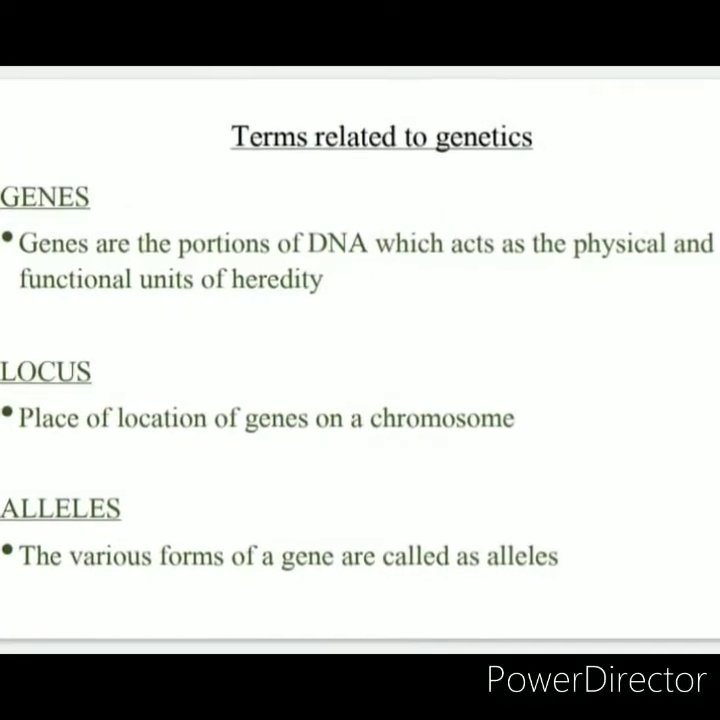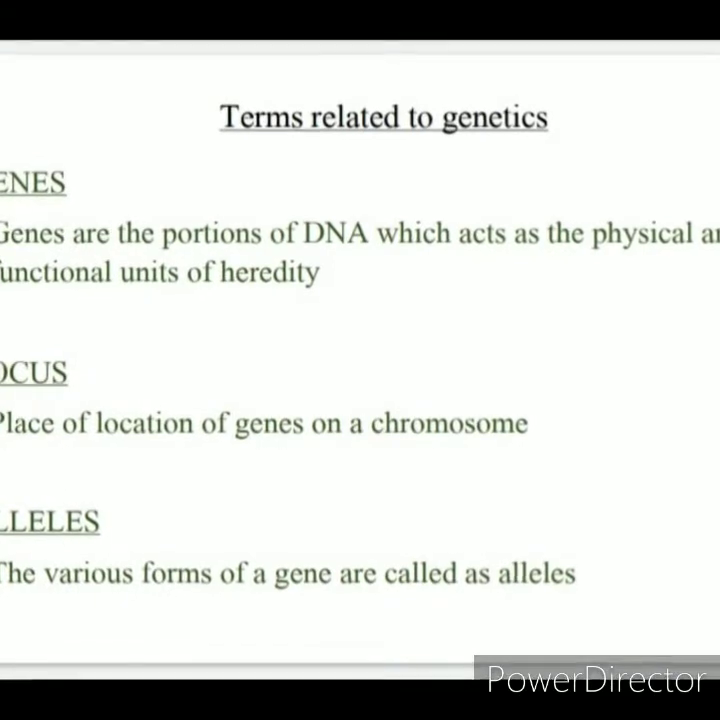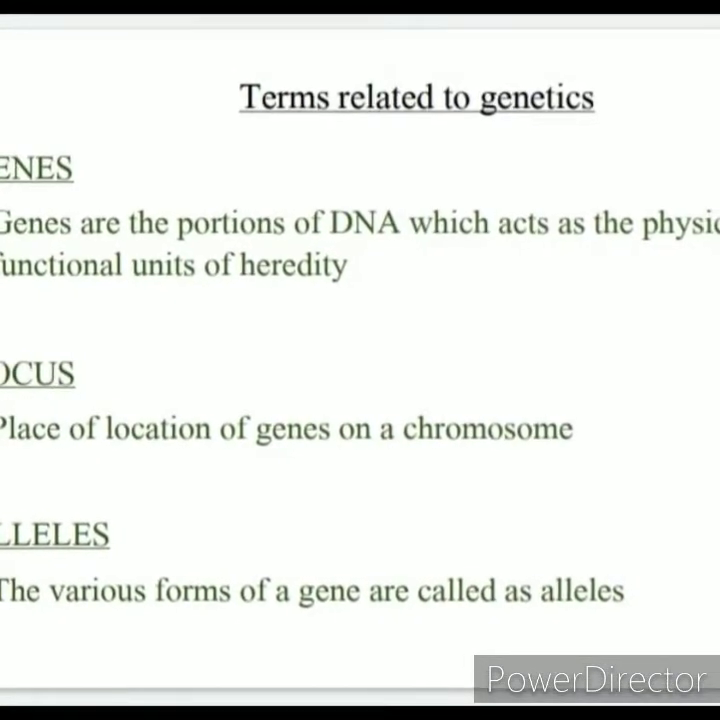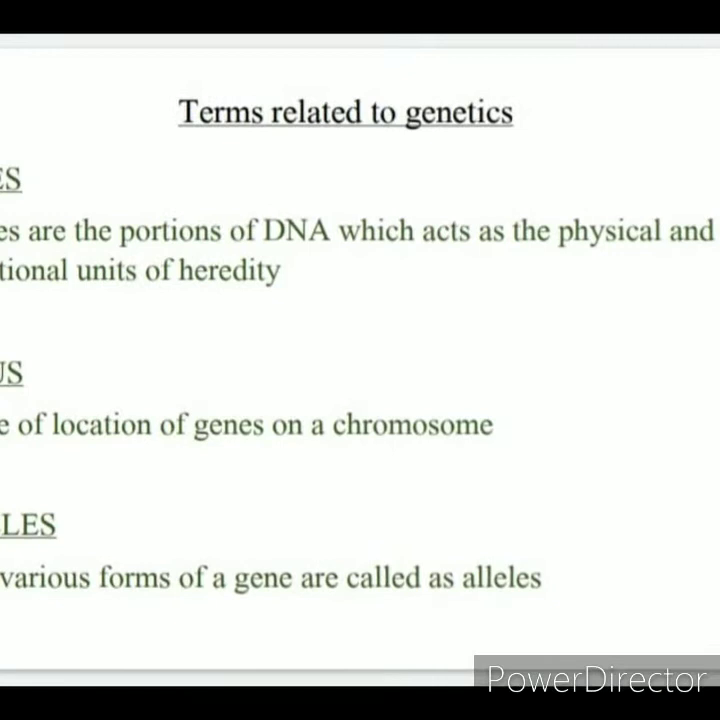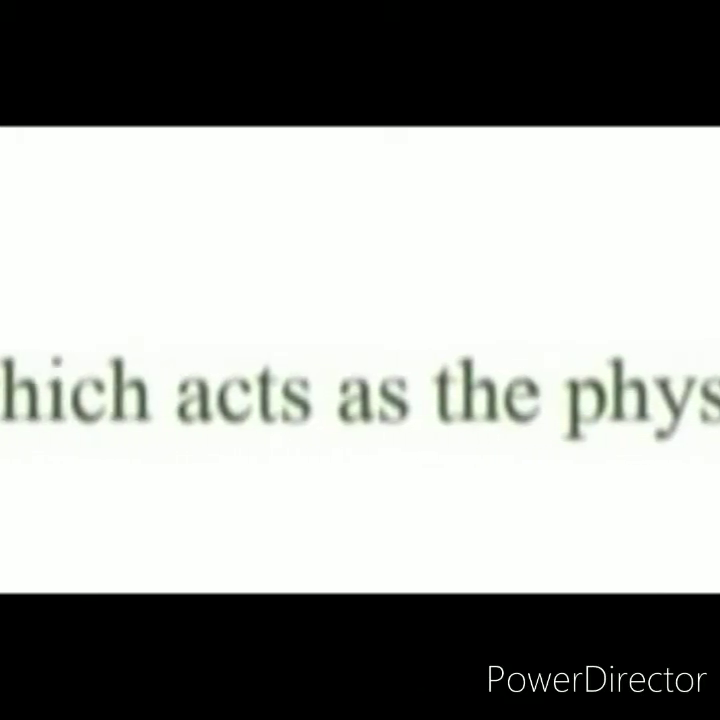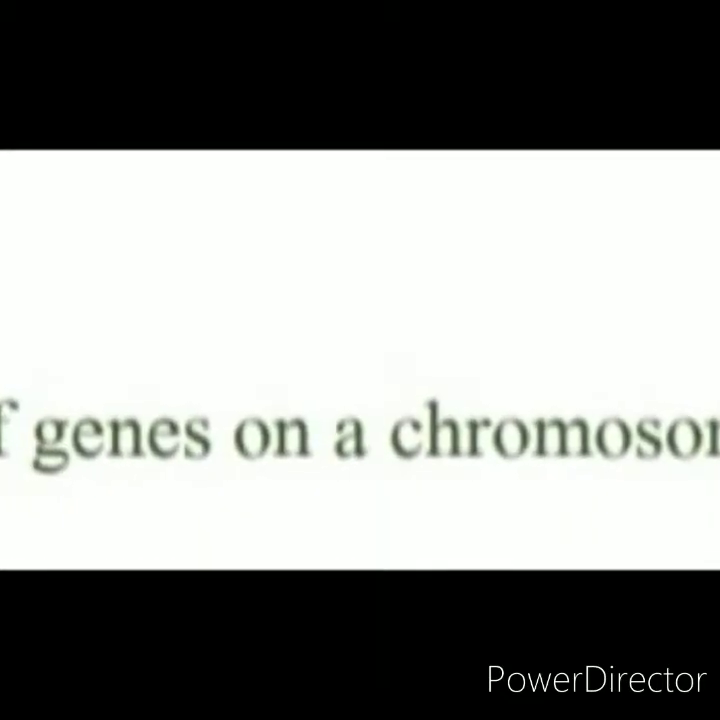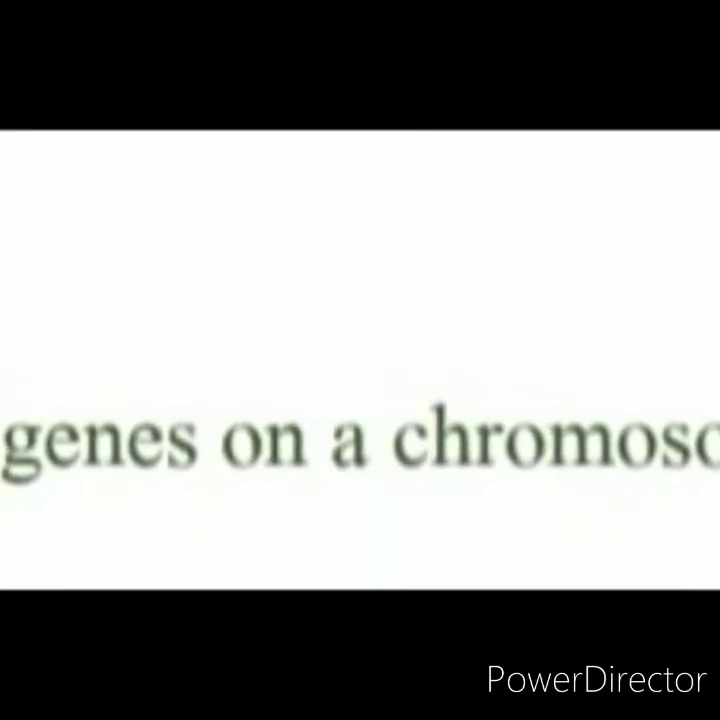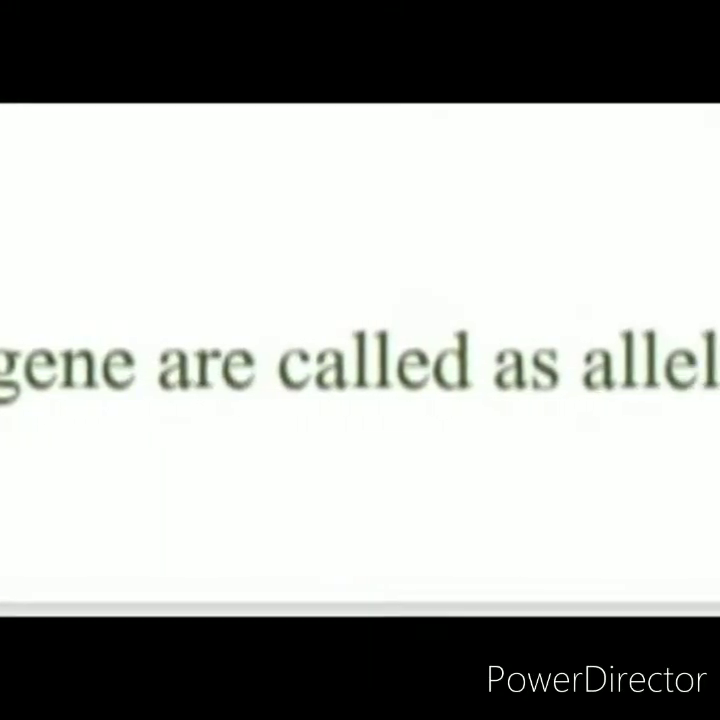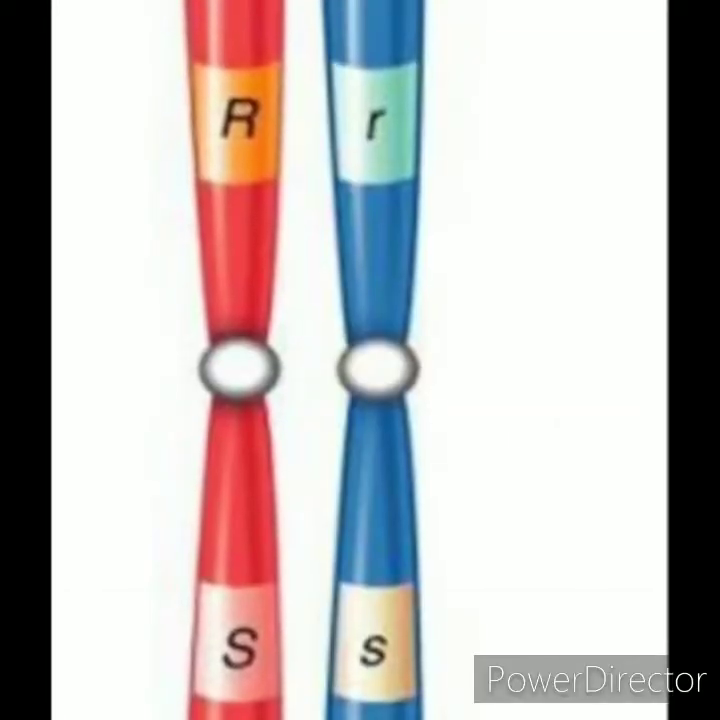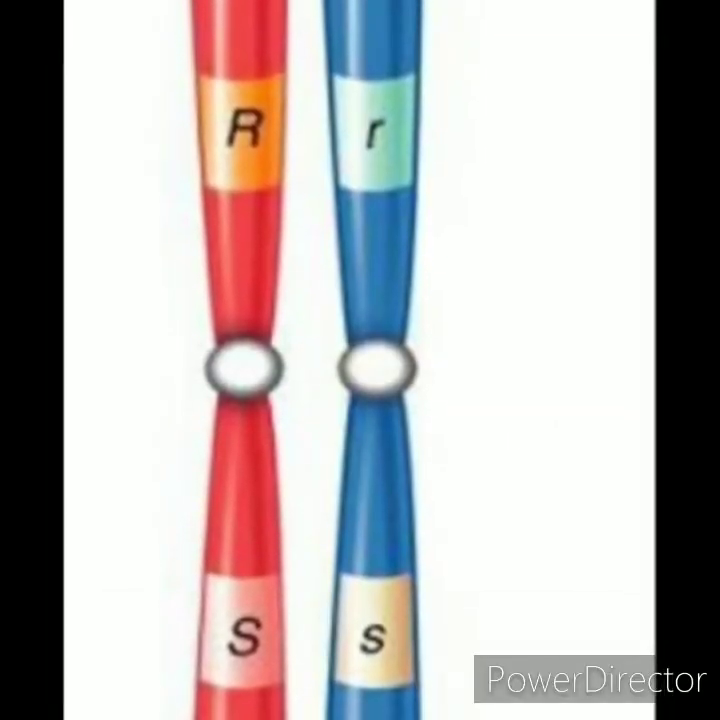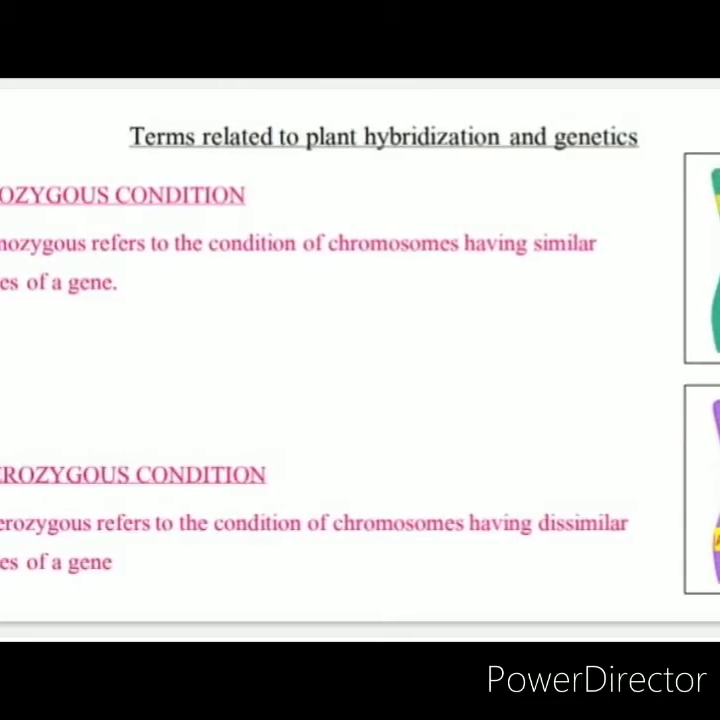Now, before learning mono and dihybrid crosses, let's learn some terminology related to genetics. First one is genes. Genes are the portions of DNA which act as the physical and functional units of heredity. Locus. Locus is the place of location of genes on a chromosome. Alleles. The alternative forms of a gene for the same trait are called alleles.